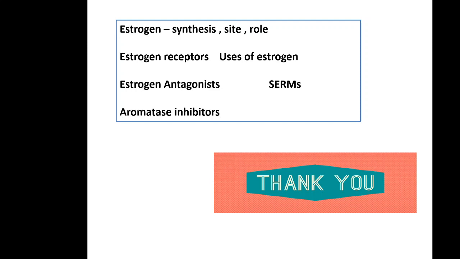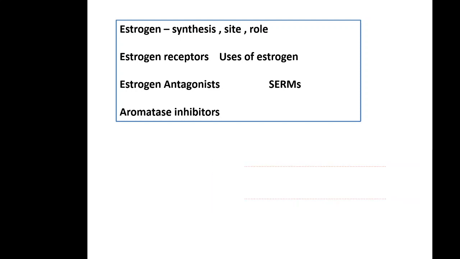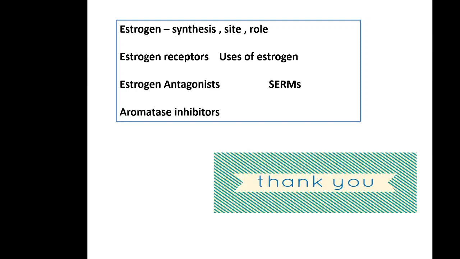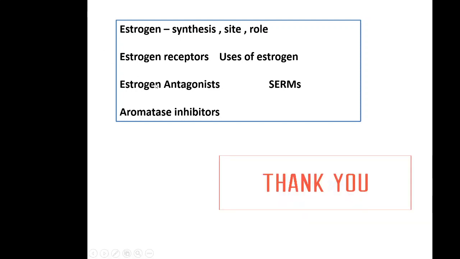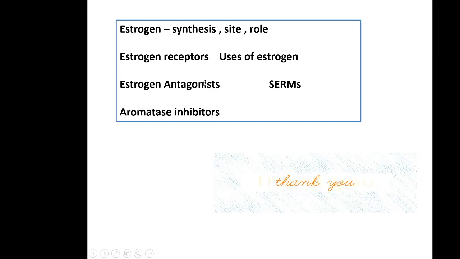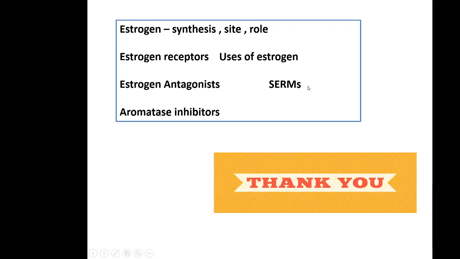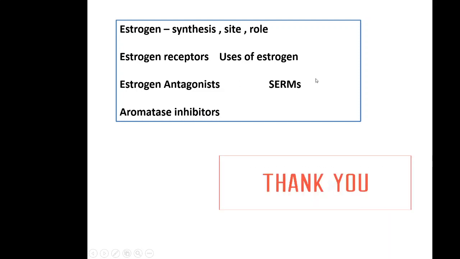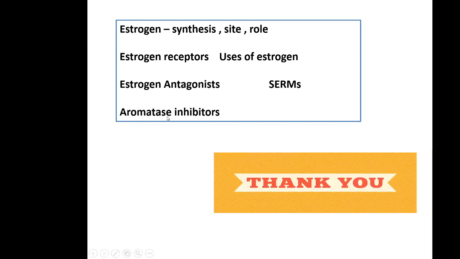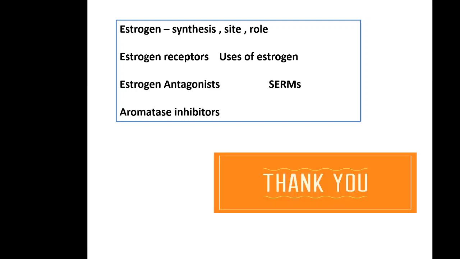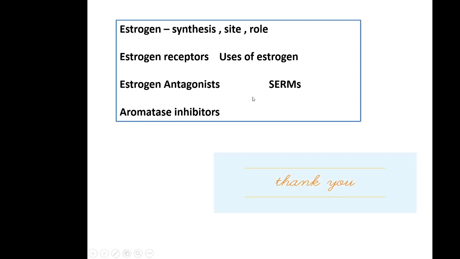Estrogen has two major uses, HRT, hormone replacement therapy, and contraception. Then estrogen antagonists, clomiphene and fulvestrant. SERMs are tamoxifen and raloxifene. Aromatase inhibitors, letrozole, anastrozole, exemestane. So this covers the estrogen part.